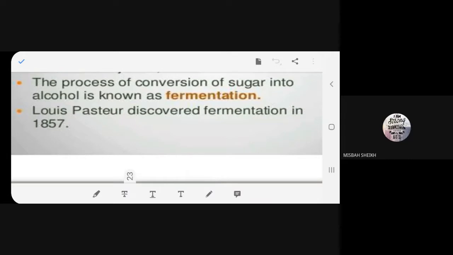When you open the cover in the evening, you will see that the volume has risen up. Isn't it? The volume has become almost double or triple, and you get a typical smell. Yes or no? So you get a typical smell. So that is the smell of alcohol. Okay. So the fermentation process goes on. Who was the first one to discover fermentation, beta?